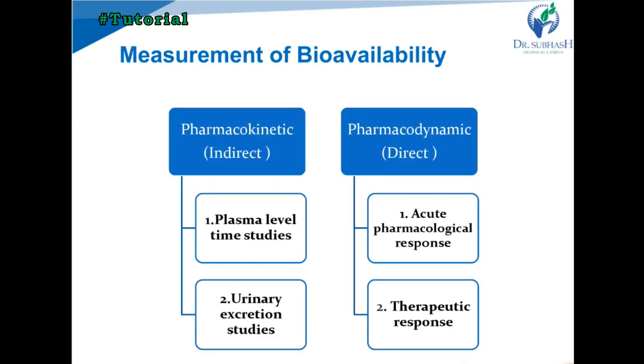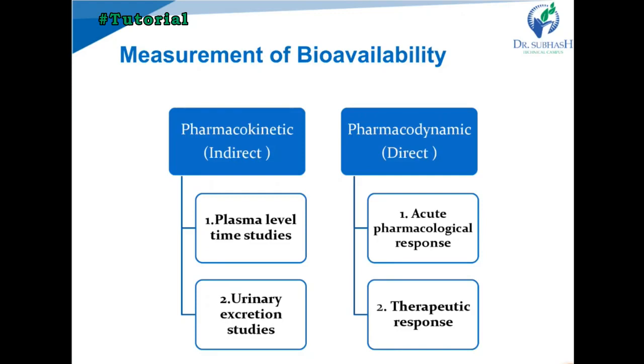In plasma level studies, we require serial blood samples after drug administration, and we plot the graph of plasma drug concentration versus time. Similarly, urinary drug excretion studies are used when plasma level studies cannot be performed, for example when the patient complains, or there is a lack of a sufficient analytical method to determine the drug concentration in blood. Compared to plasma studies, urinary excretion is non-invasive with better patient compliance, so we go for urinary excretion studies also.